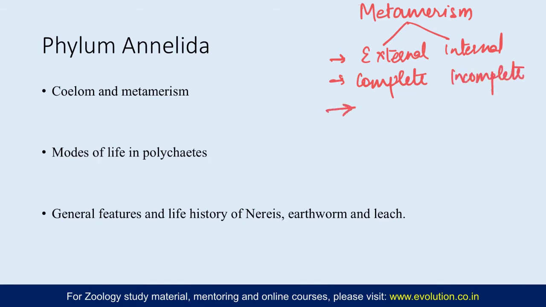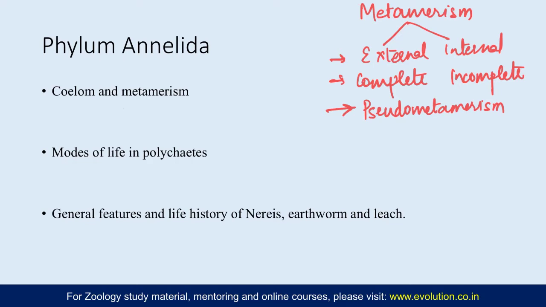And the third thing you need to cover here is comparison with pseudo metamerism, because this is a characteristic you see in cestodes under platyhelminths. So comparison of metamerism with pseudo metamerism, where the segments are called proglottids, and the new segments are added after the neck; the oldest is posterior most in location and the newest is near the neck region, while that is completely opposite in true metamerism.